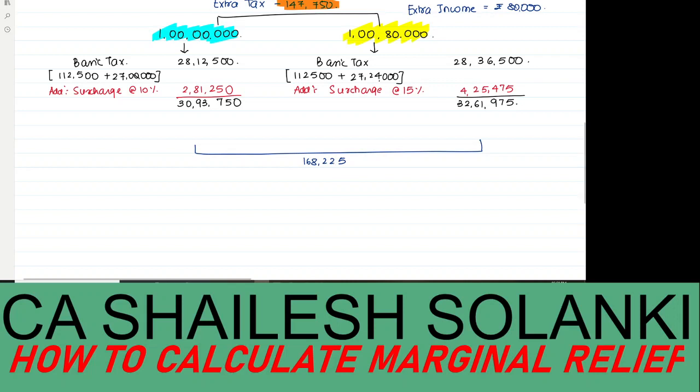So for just earning an extra 80,000 rupees, I am liable to pay 1,68,225 more. So that is wrong. Just charge me only for what I am actually liable. So that's why the government is providing marginal relief.